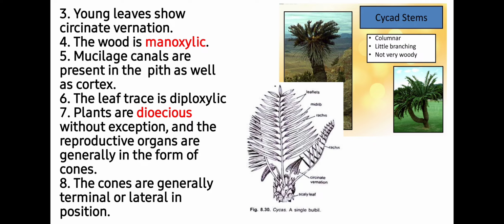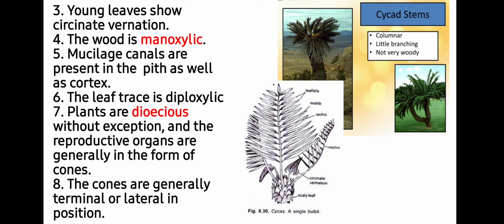Students, young leaves show circinate vernation, meaning they show coiling as you have seen in the pteridophyte leaf. The wood is monoxylic. Monoxylic wood means there is a lesser amount of xylem tracheids and a greater amount of medullary rays and parenchymatous tissue. Cycad wood is known as monoxylic wood, while coniferous wood is known as pycnoxylic wood. Monoxylic wood is of less commercial use as compared to coniferous pycnoxylic wood. Mucilage canals are present in the pith as well as in the cortex.